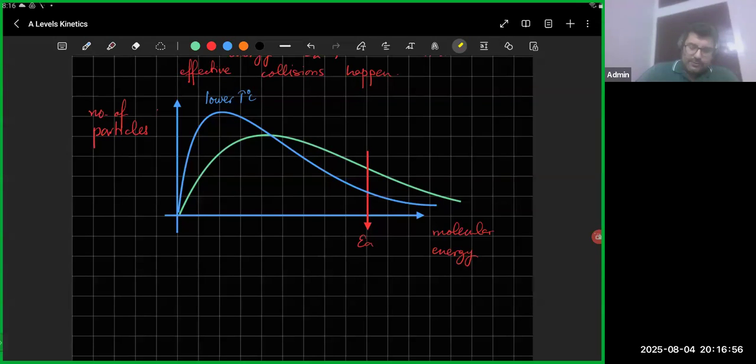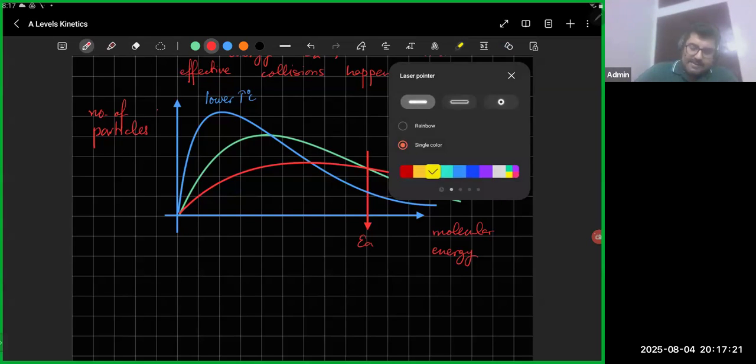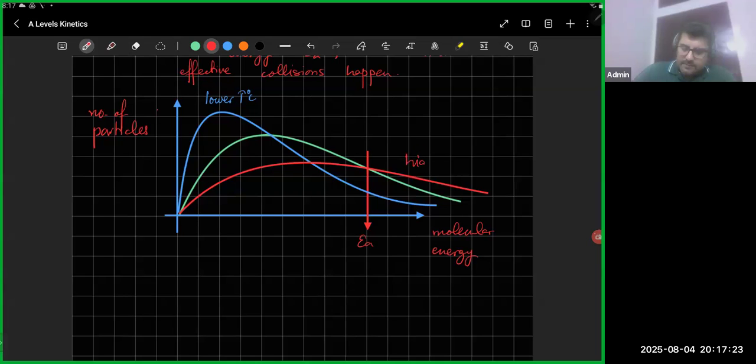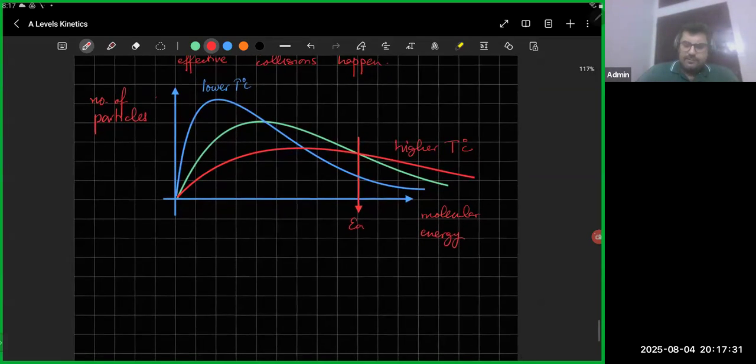Okay. So this is what happens, and what happens if you increase the temperature? In that case, it becomes something like this. The curve decreases at lower energy: you have fewer particles, and at higher temperature, you have more particles at higher energy. So this is the same curve, and this curve is now at higher temperature. You just need to know this.